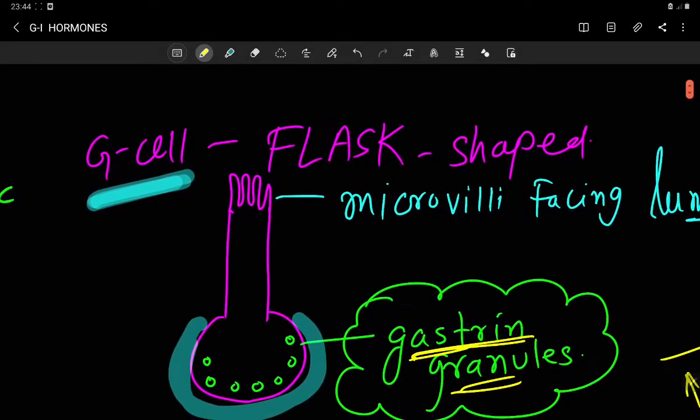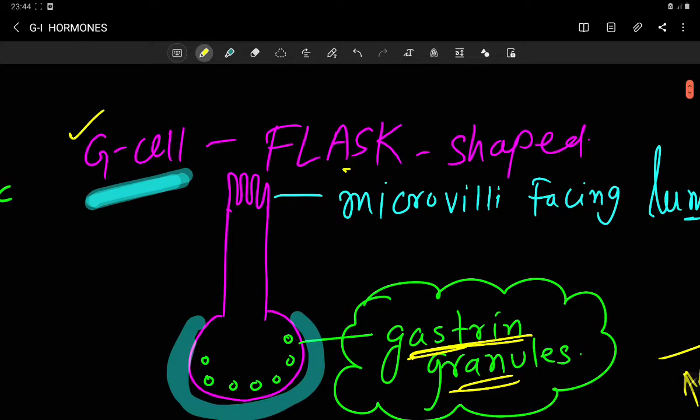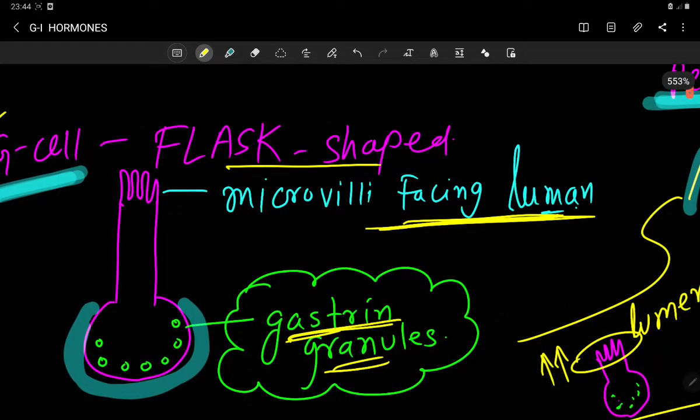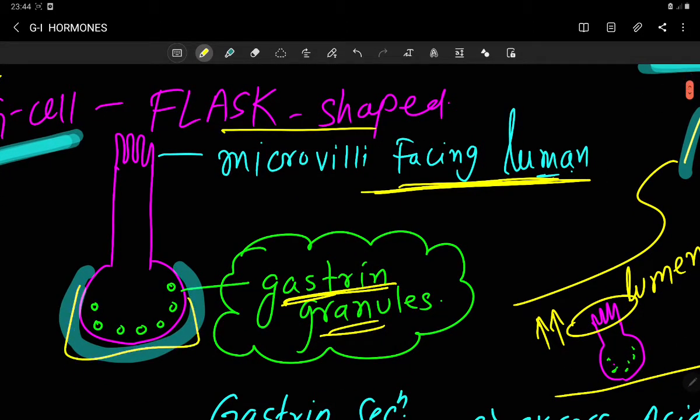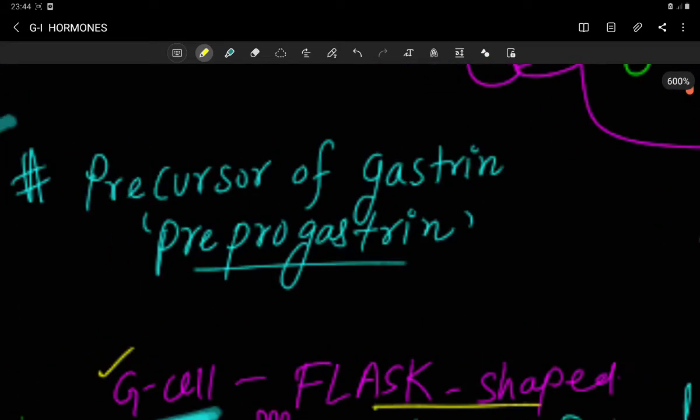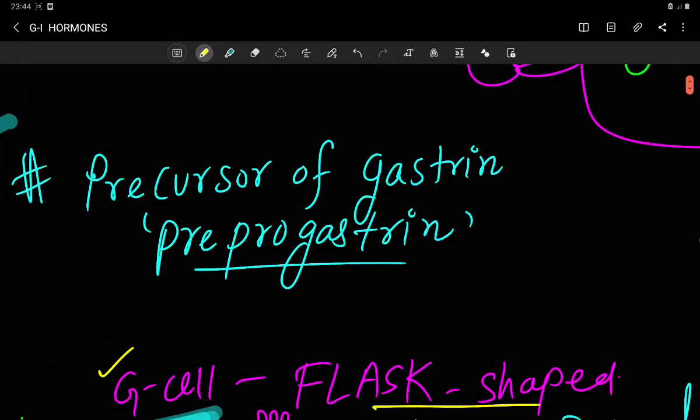So the G cell is a flask shaped cell, microvilli facing towards the lumen of the GIT, and the broad end containing the gastrin granules. Now the precursor of gastrin is nothing but pre-progastrin.